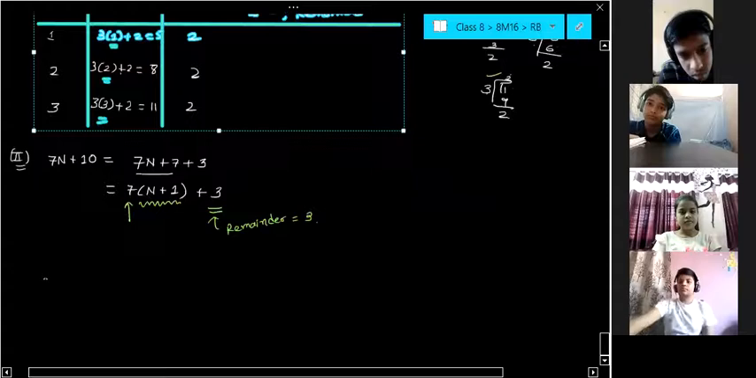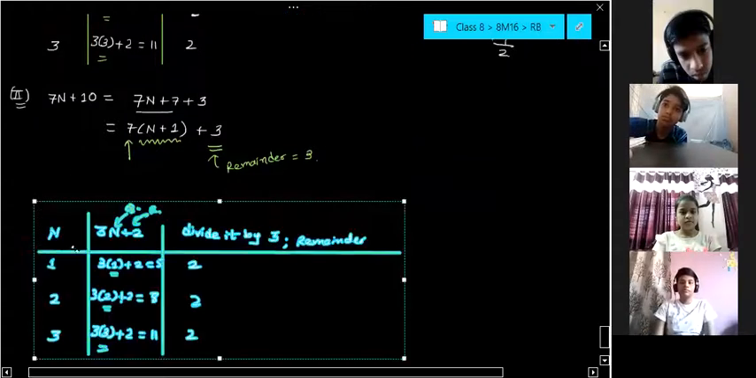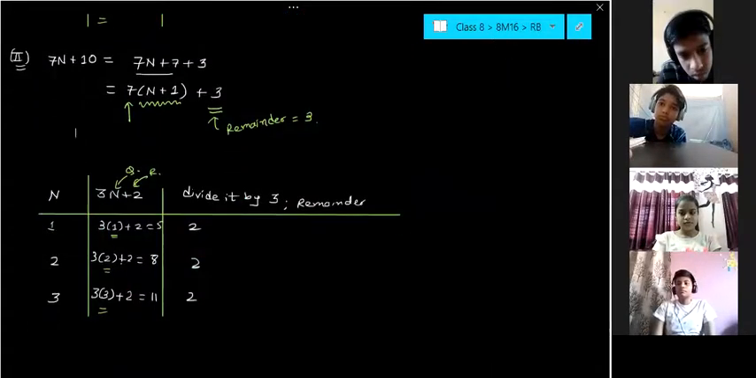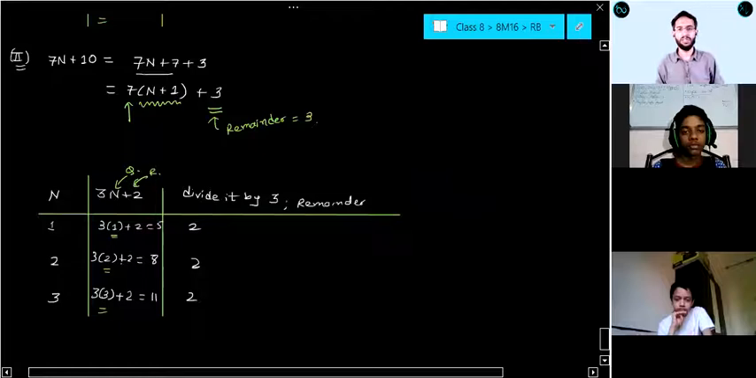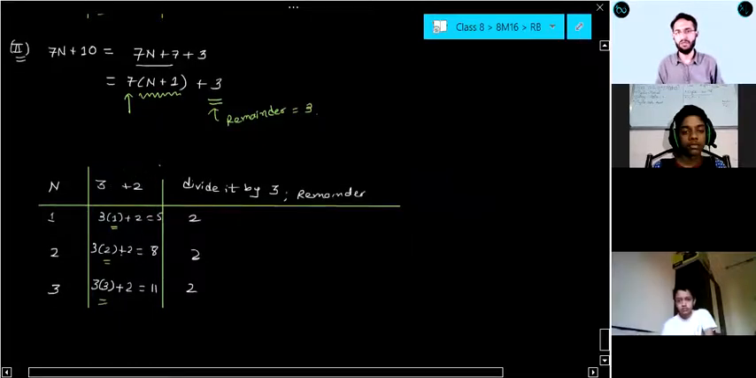Again take help of this table. Don't worry, leave it. That is one way. If you are able to understand from this, that is fine. If you are not able to understand from this, let us do this with this example.